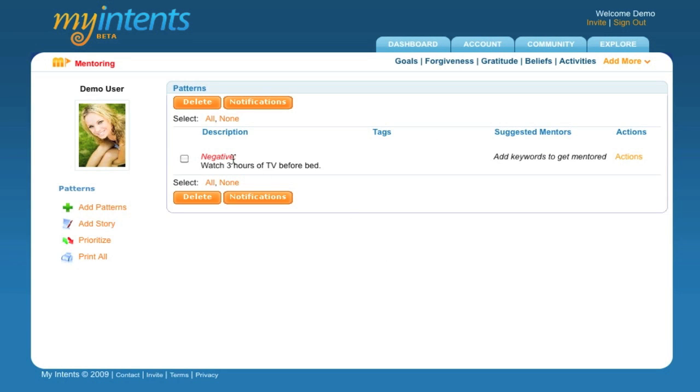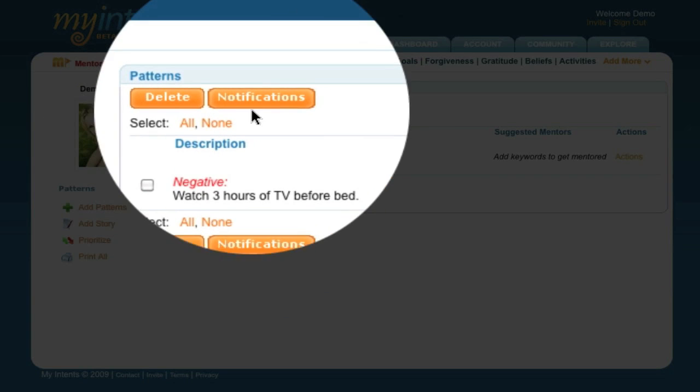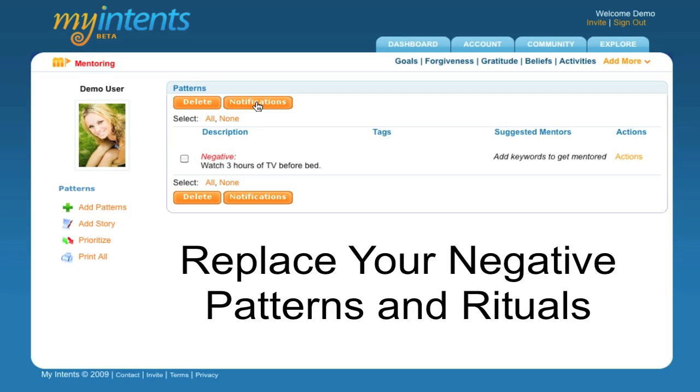Now, the negative pattern's there. And if we want to break that negative pattern, there's different strategies we can use. If we'd like, we can set an email notification that will allow us to get a notification before bedtime. So instead of watching TV, it will remind us to go read. So that's one of the strategies that we can use to break that negative pattern. So go ahead and put together your list and start working on those negative patterns and converting them into positive ones.